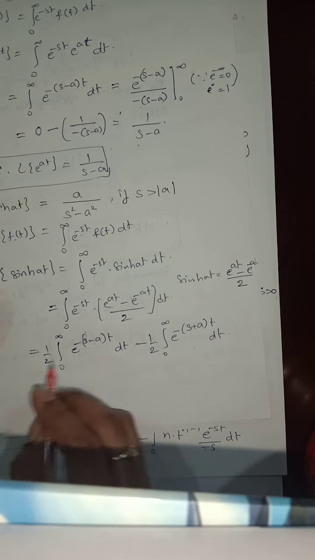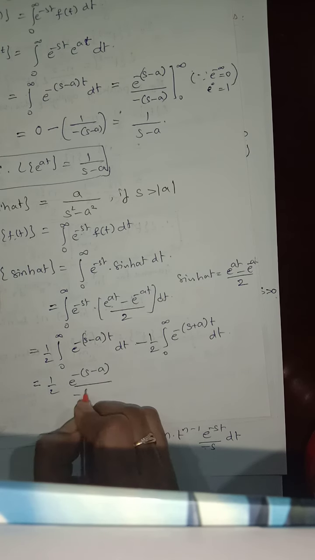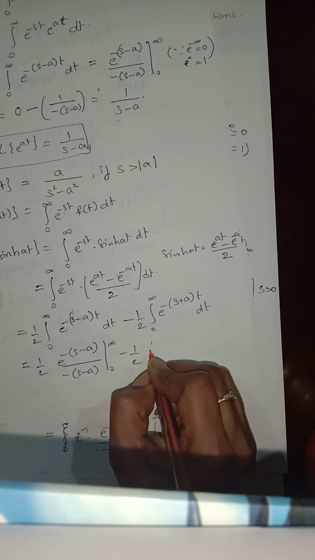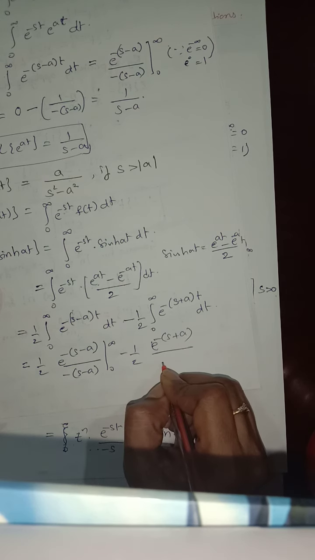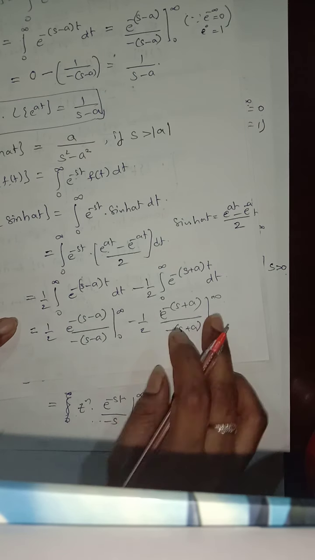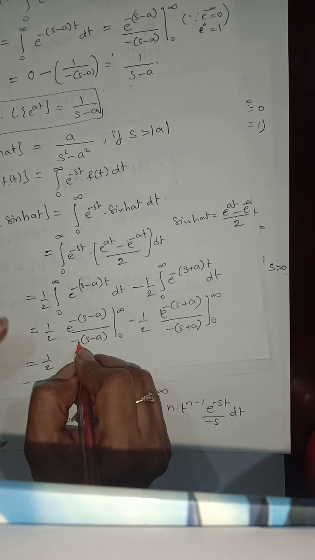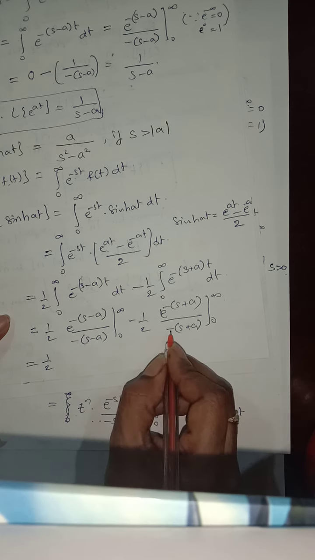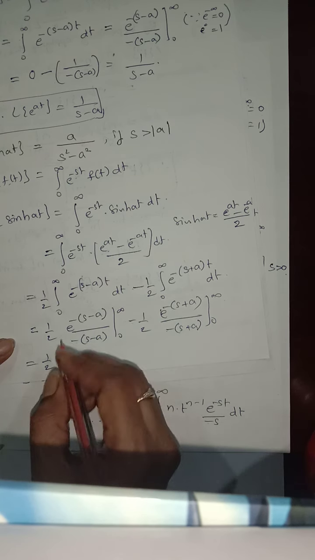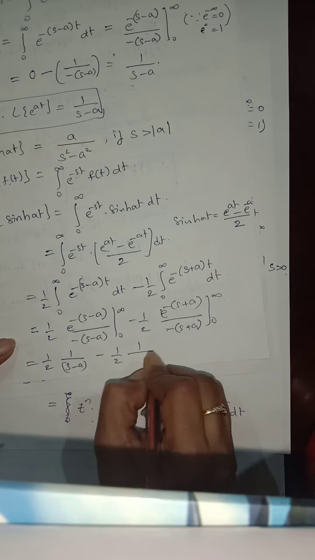So the integral of this is what? 1 by 2 e power of minus (s minus a) t by minus (s minus a), the limits are 0 to infinity, minus 1 by 2 e power of minus (s plus a) t by minus (s plus a), the limits are 0 to infinity. The upper limit gives 0, and the lower limit, with the minus sign, makes each term plus. So 1 by 2 [1 by (s minus a) minus 1 by (s plus a)].